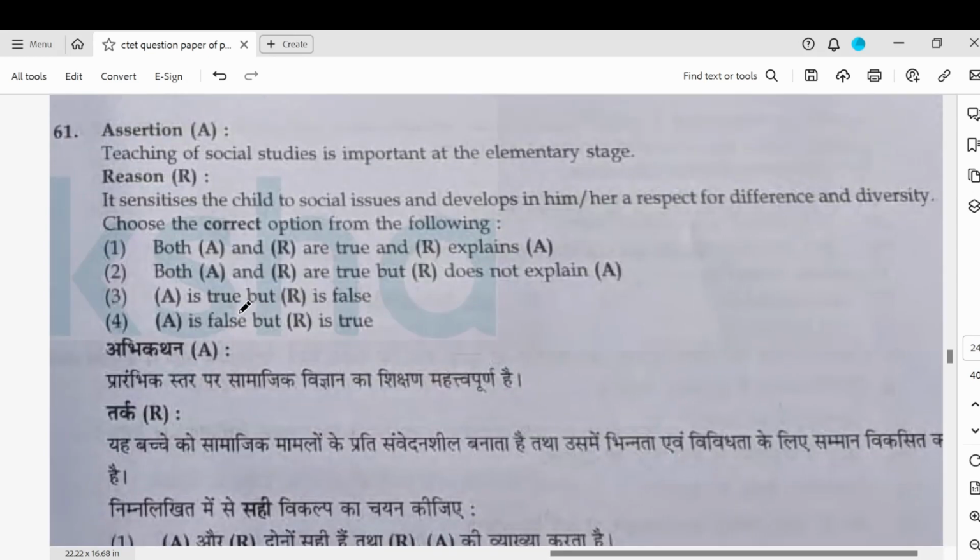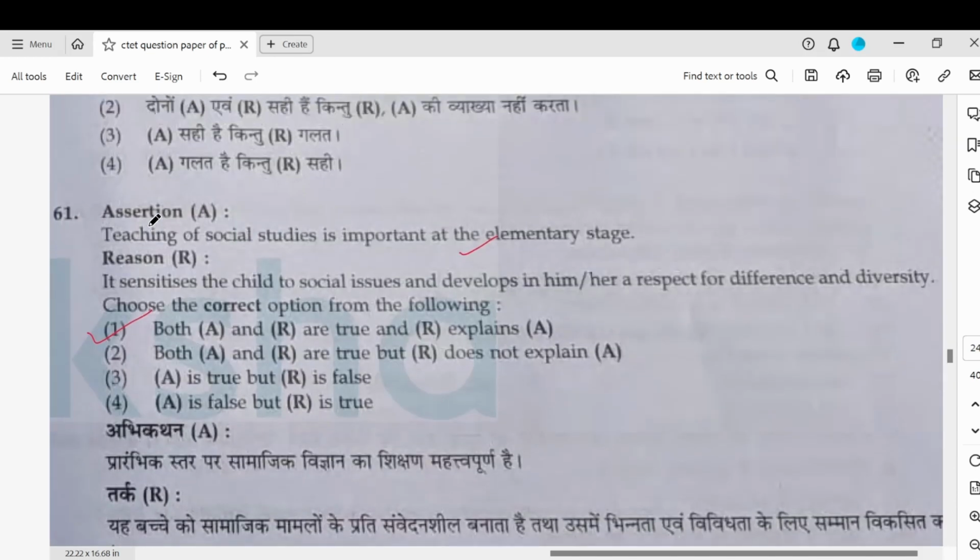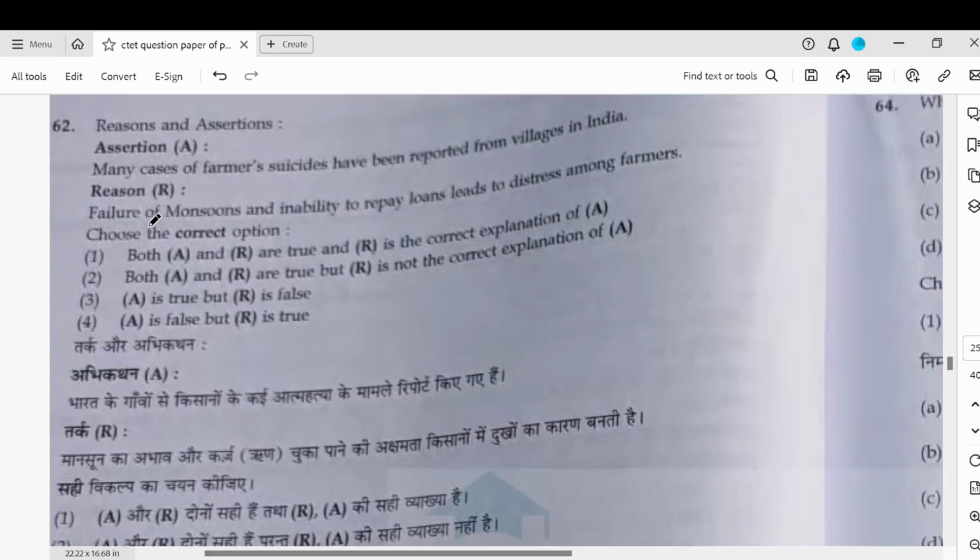61, teaching of social studies is important at the elementary stage. Yes, that is true. It sensitizes the children to social issues. Correct. So both A and R are true, and R explains A. Now you might say social studies is not taught at the elementary stage, but it is just called environmental studies, but it is the study of society. So it is social studies.